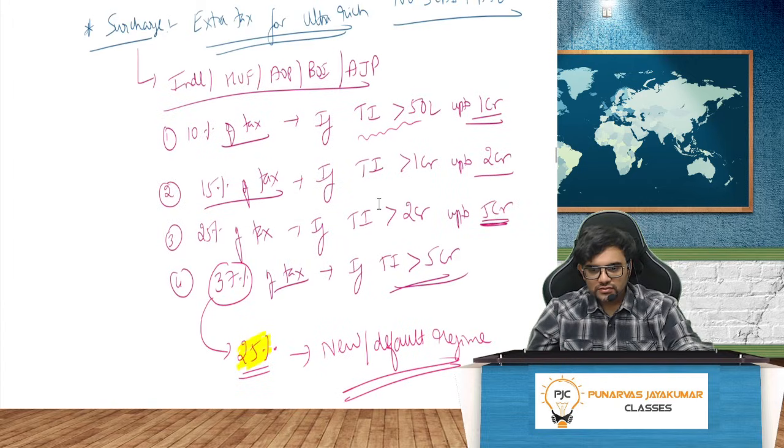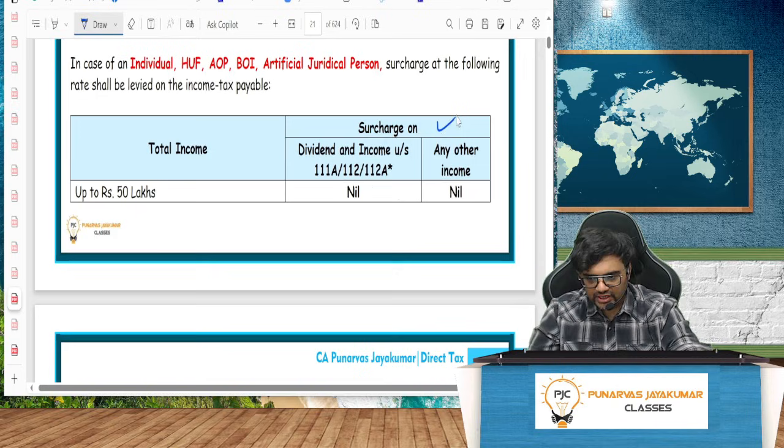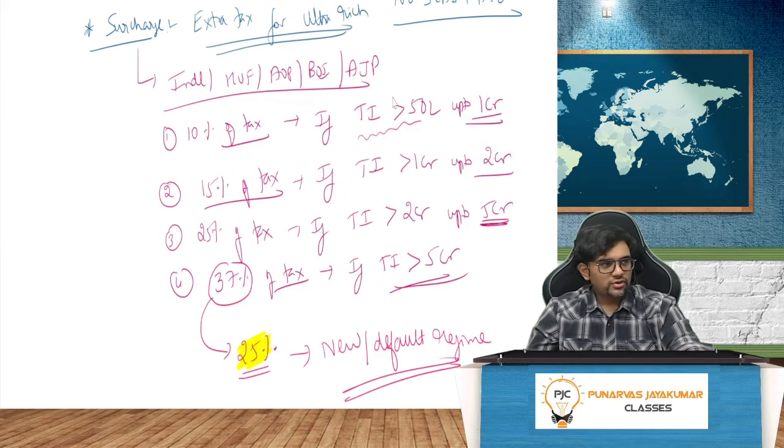So you see in this chart, any other income, dividend income, I'll come to it. Don't worry. So this is the scene. Okay. Understood, guys? All of you? So if the total income is 50 lakh to 1 crore, 10%. 1 crore to 2 crore, 15%. 2 crore to 5 crore, 25%. More than 5 crore, 37%. But the 37% is converted to 25% if you are going in the default regime, the new regime.